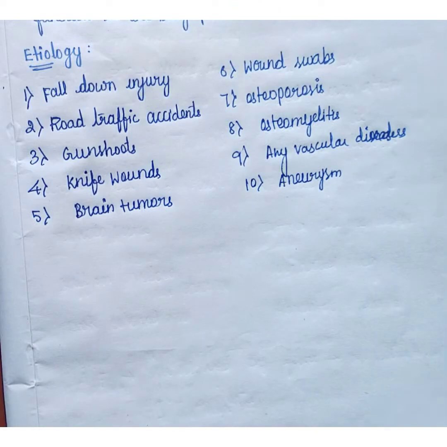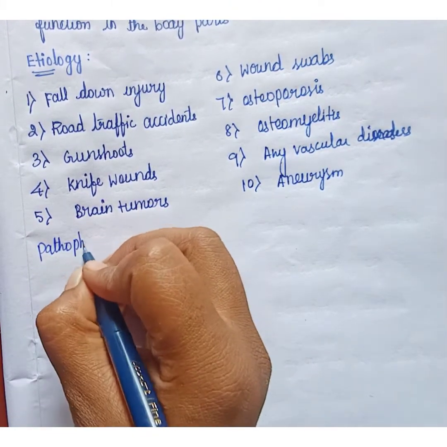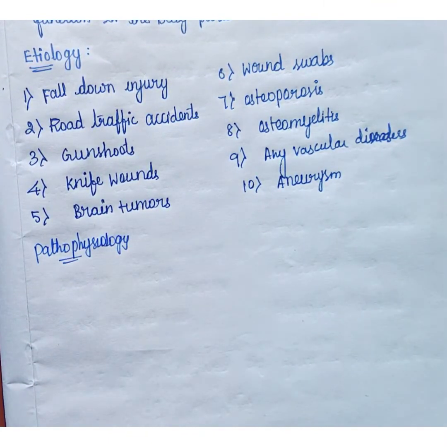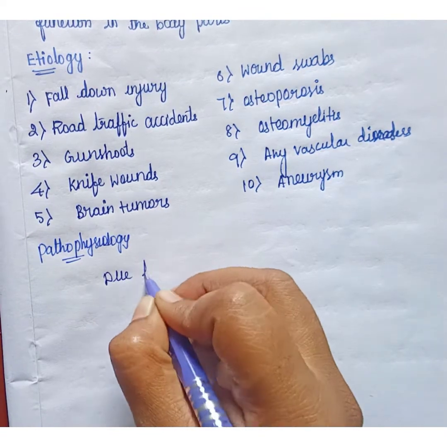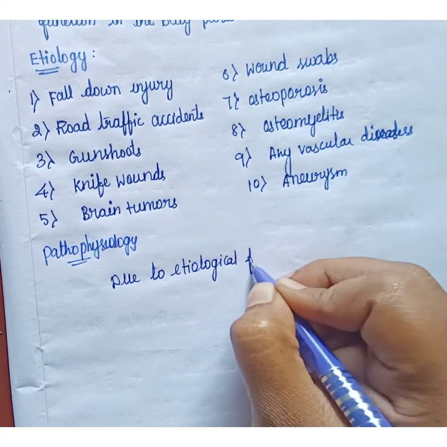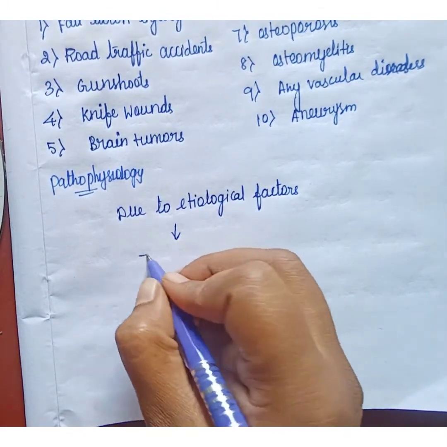Next we are going to see the pathophysiology. First, due to etiological factors, it causes injury in the vertebral column.